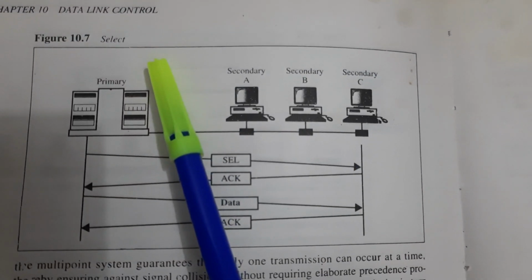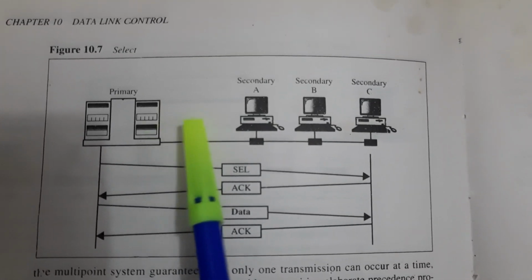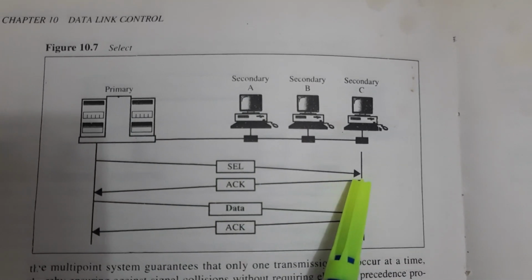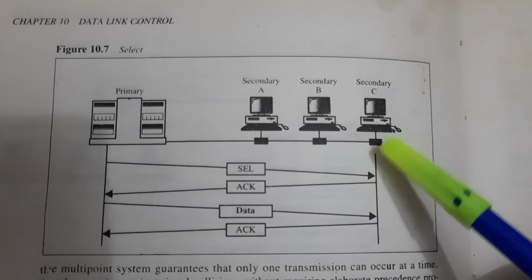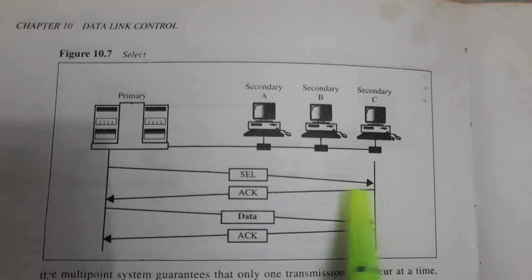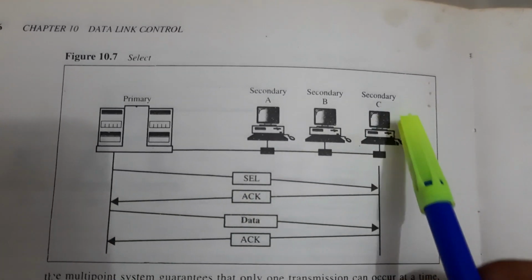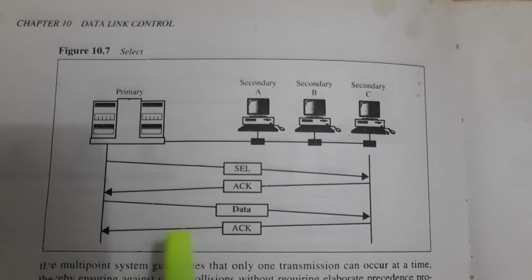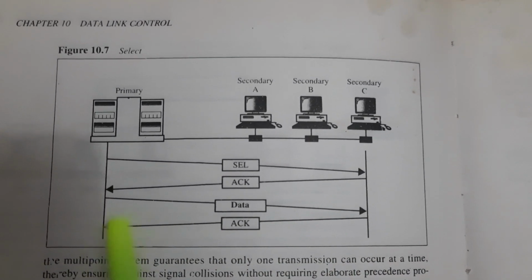So this is the select discipline. That means the primary sends the SEL frame to the secondary, here the secondary C, and we get the acknowledgement from secondary C. We will transmit the data from the primary station and we can receive the acknowledgement, and this is select.